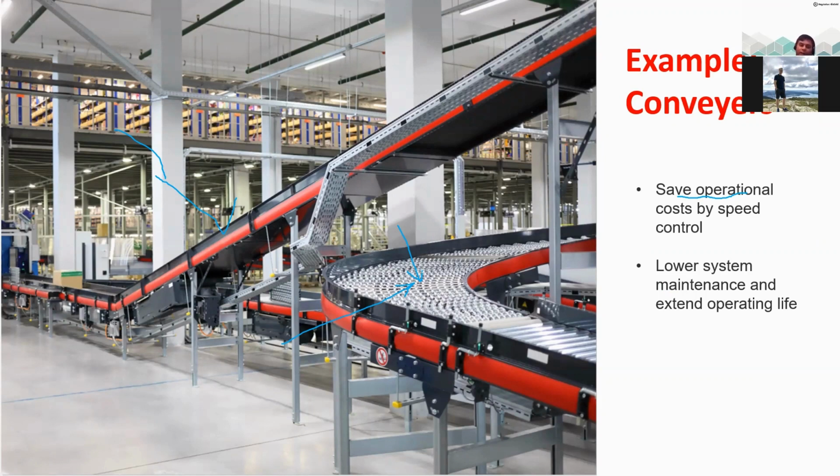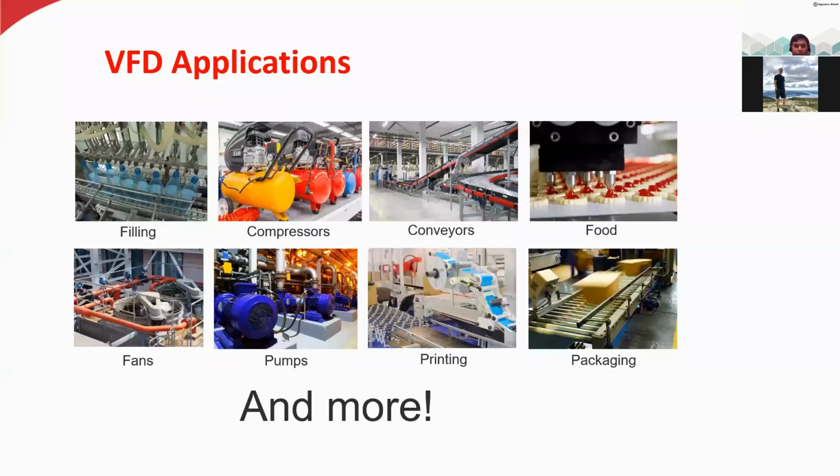So you can slow down the speed of the conveyor just by changing the frequency. And then it will consume less energy. And after taking out all the suitcases, you can just turn off. So it's really very convenient. It will help us to save a lot of energy and cost. And also it's easy to maintain, and it has a long operating life. So it means it's reliable. You can trust that motor, it can work for a long time, for many years. So that is one example, and the same applies in many industries.